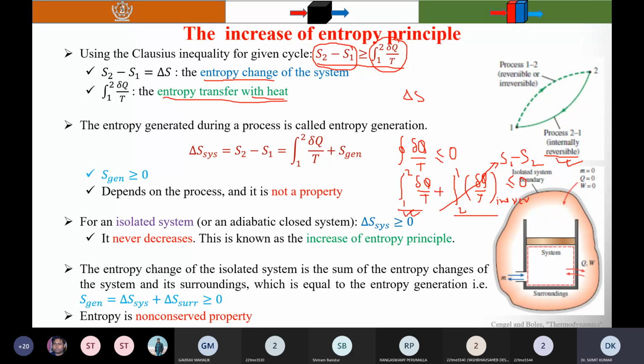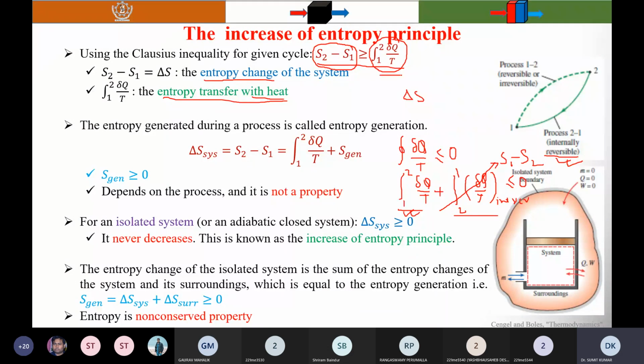Remember two things here. One is the entropy change. Just like when I discussed the energy balance, there is an energy change within the system, which is the saving. Same here, it is the entropy change of the system. The next one is the entropy transfer, like energy transfer, because it is associated with heat. This term, the integral of delta Q by T, is known as the entropy transfer with heat.